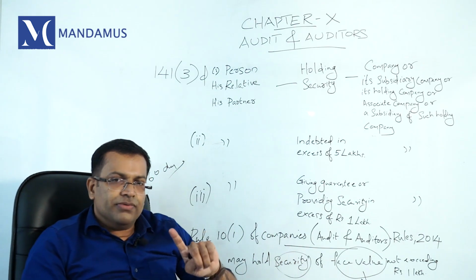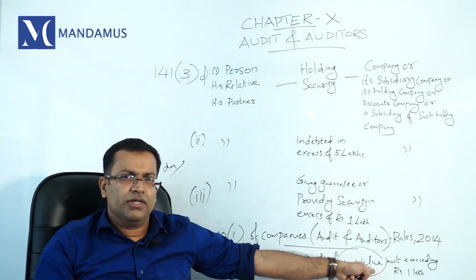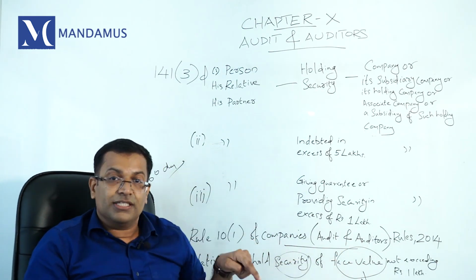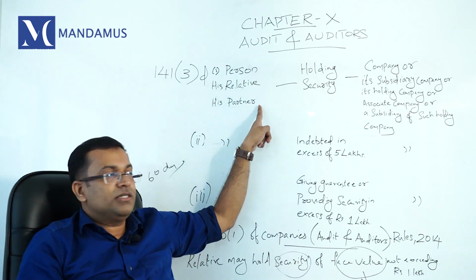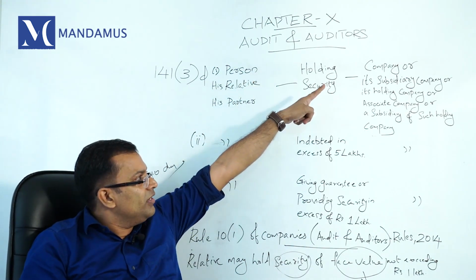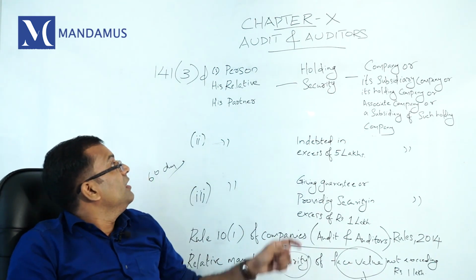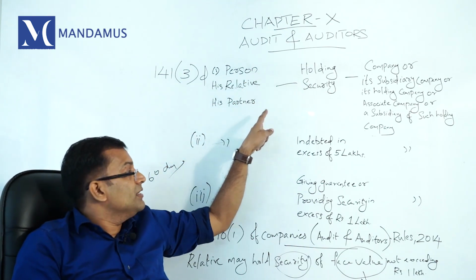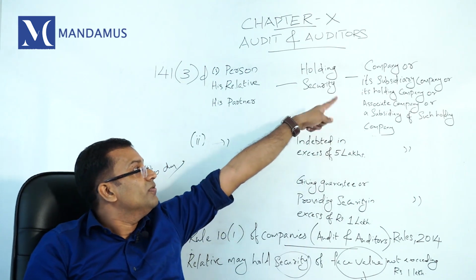So any relative acquiring security above the prescribed threshold, the auditor should take remedial action within 60 days. That's important. So the person, the relative or partner cannot hold security in the 5 listed companies. That's very important. The next, the auditor, the relative or partner should not be indebted in excess of 5 lakhs to the 5 companies.